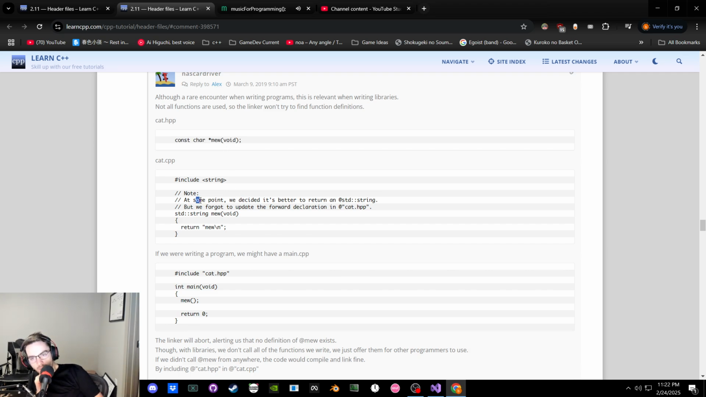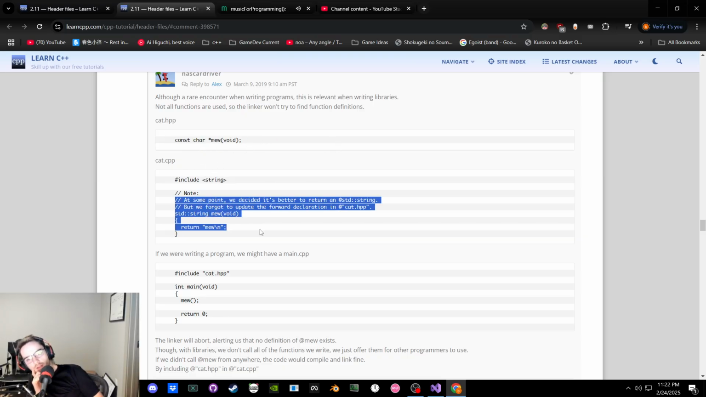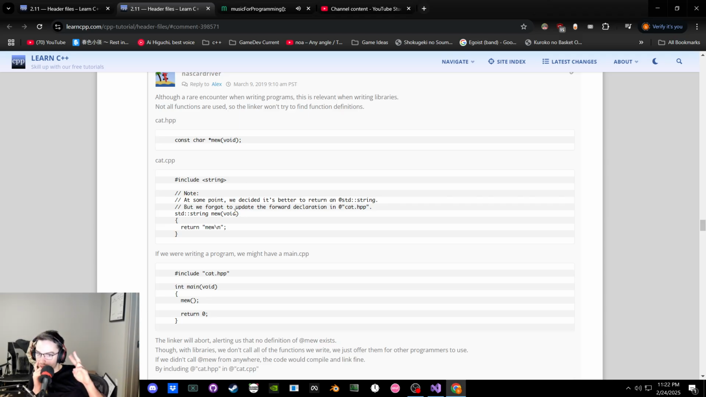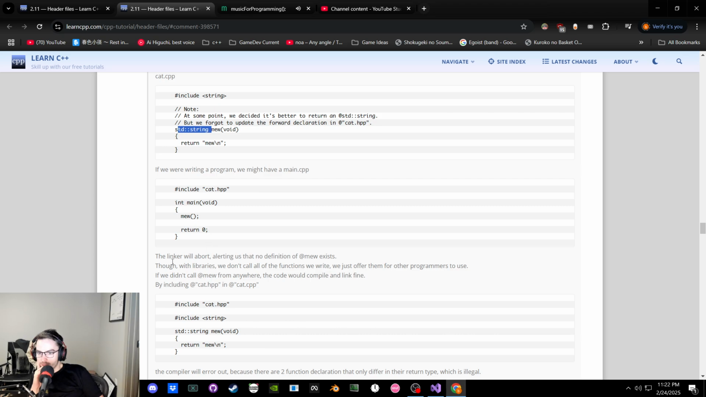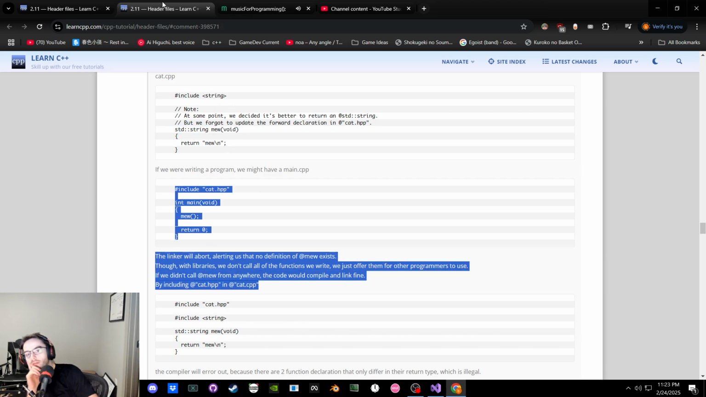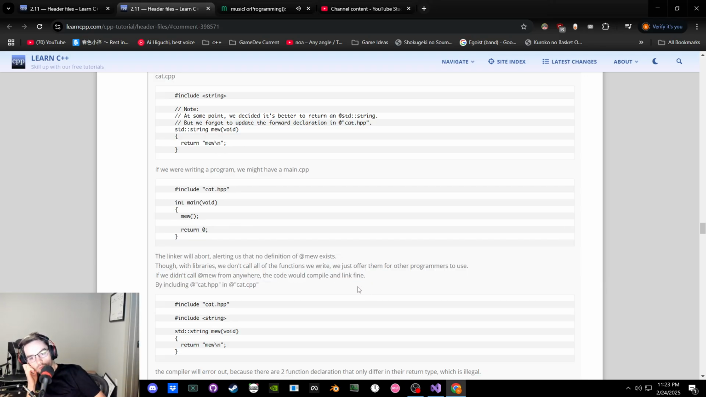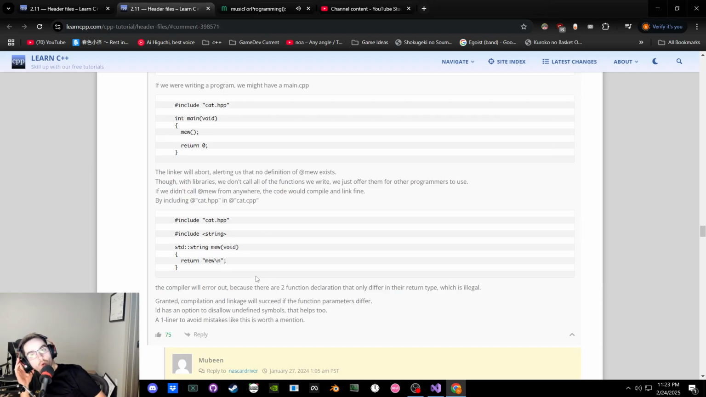So cat.cpp, in its paired header file, the declaration, and the definition file, will say, yo, there's a compile issue here. Because this is the same identifier. This one is returning a constant pointer to a character. This one's returning a string from the standard template library. The linker will abort. Makes sense. If we didn't do it, oh yeah, well yeah. Oh, okay. Oh, that's true too.